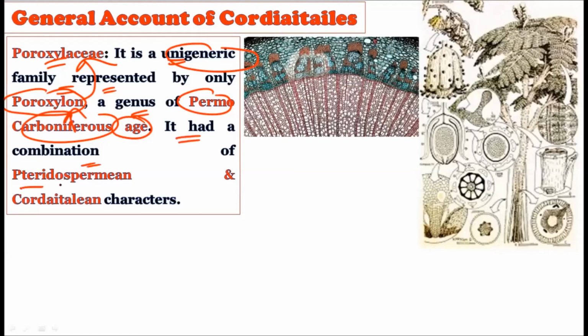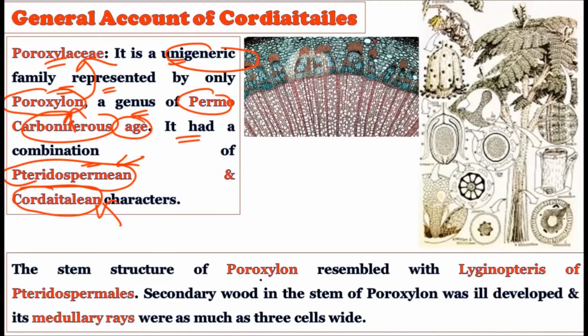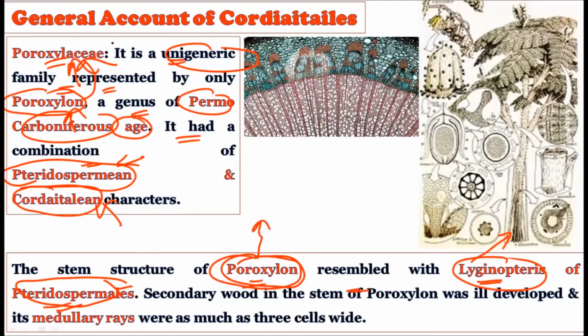It has a combination of the Pteridospermian and the Cordaitalean characters. That is, the Pteridospermian characters are there, and the Cordaitalean characters were also present in this Poroxylaceae family. Now consider this: the stem structure of Poroxylon resembles the gymnosperms of the Pteridospermales. We have studied the gymnosperms, and a gymnosperm-like stem is shown by Poroxylon. The family Poroxylaceae comes under the Cordaitales order. So the stem of this Poroxylon genus is similar to that of the gymnosperms of the order Pteridospermales.